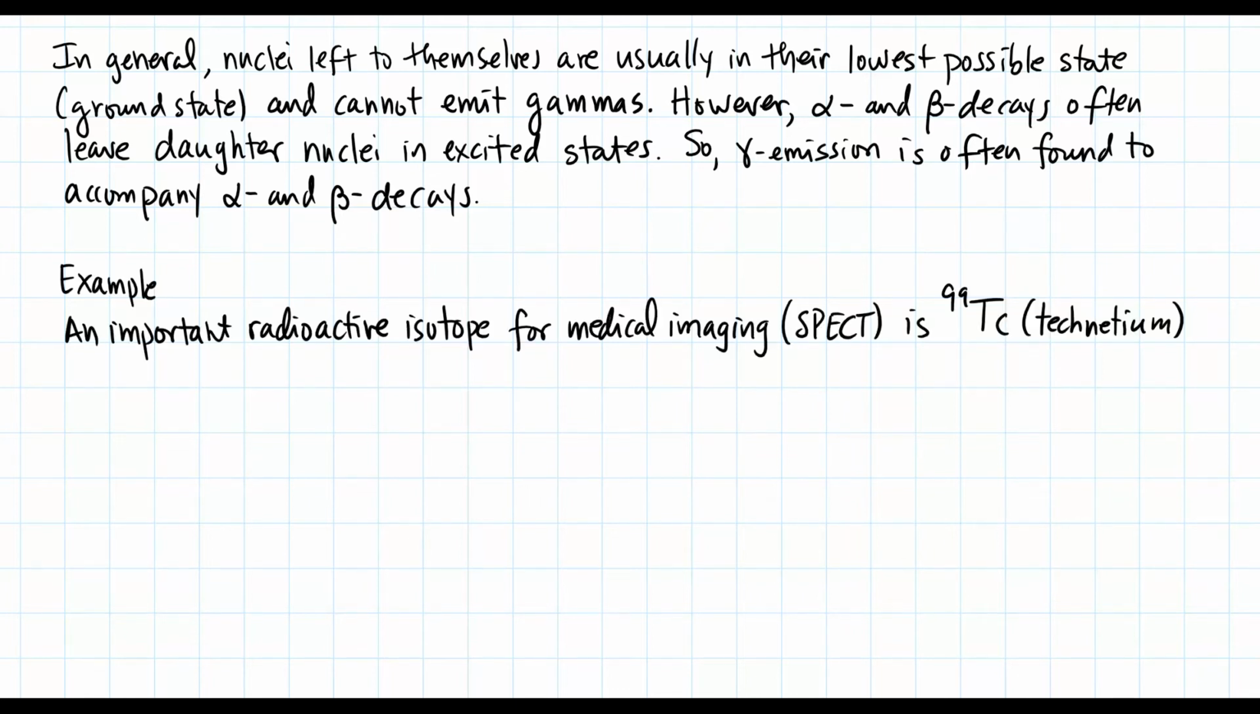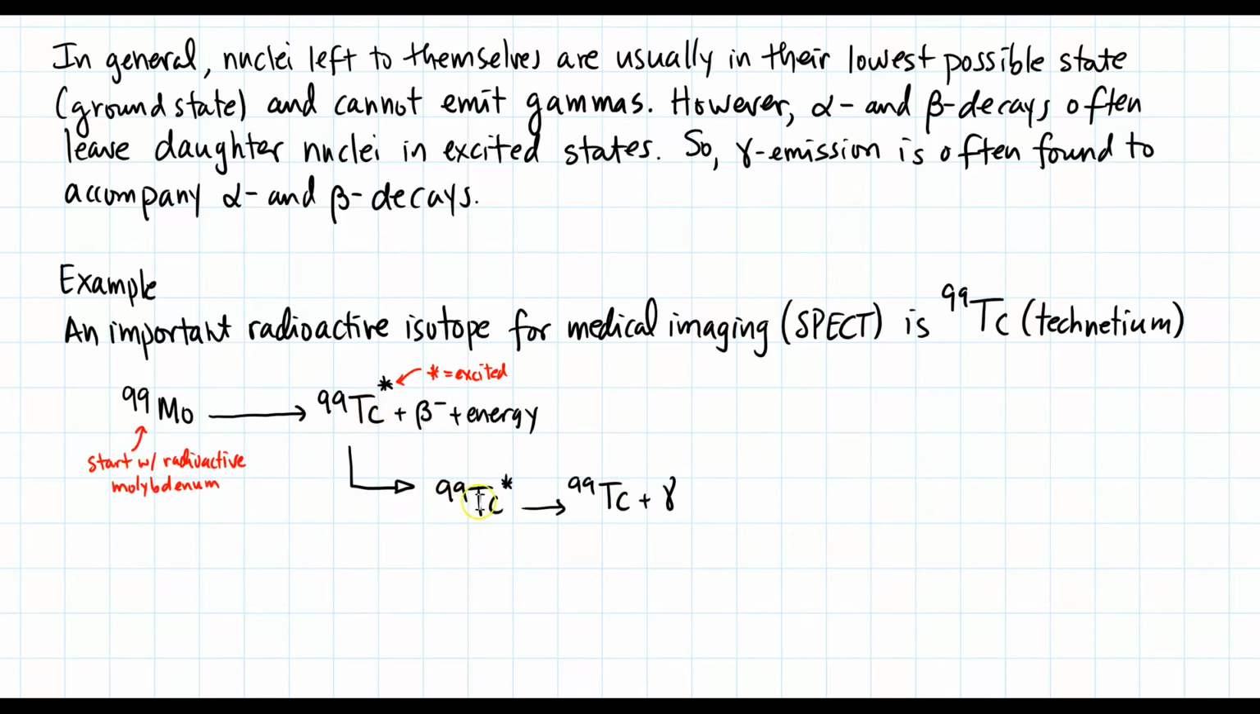An important radioactive isotope for medical imaging, known as SPECT, is technetium-99. We start with molybdenum-99, and it decays to technetium-99, but this time it's in an excited state. It's this excited state that's most important to this medical imaging. So then the excited technetium-99 decays to de-excited technetium-99 plus emission of this gamma ray.